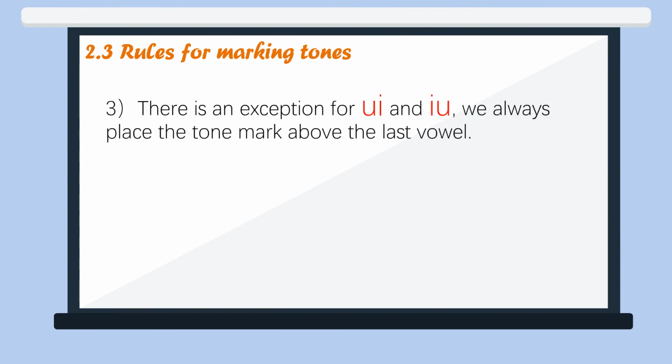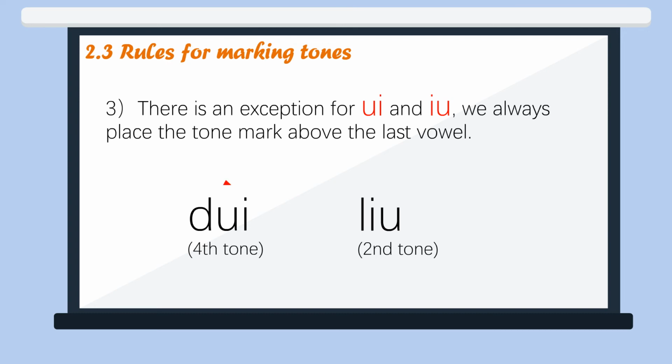However, there's an exception for wei and you. We always place a tone mark above the last vowel. For example, for the syllables 对 and 流, first, they are written as dui and liu. We need to drop the middle vowel e and o as we said before. And then place the correct tone mark above the last vowel, i and u separately.